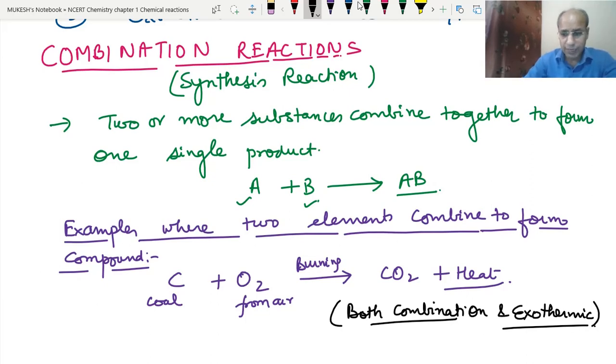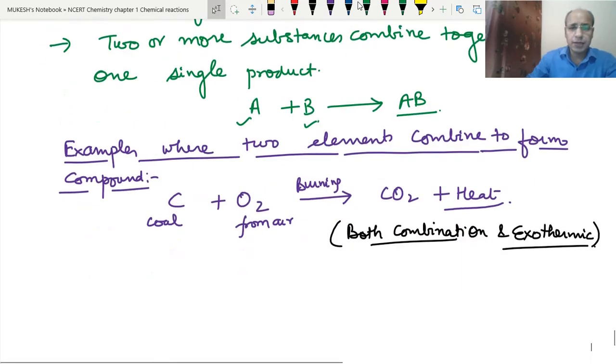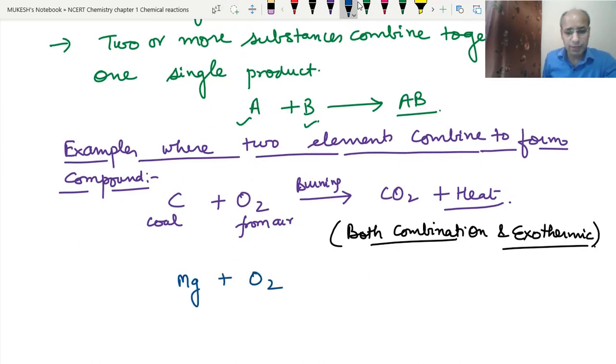Now the next example that we will study in the elements, magnesium plus oxygen, that we have studied earlier also, when magnesium ribbon is burned in the presence of oxygen. Then magnesium oxide, a white powder, is formed. This we have studied in previous videos also.